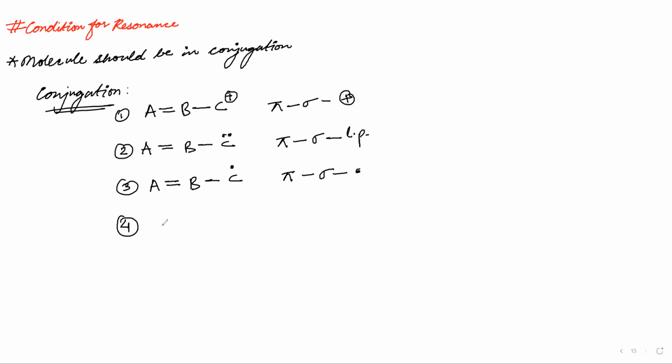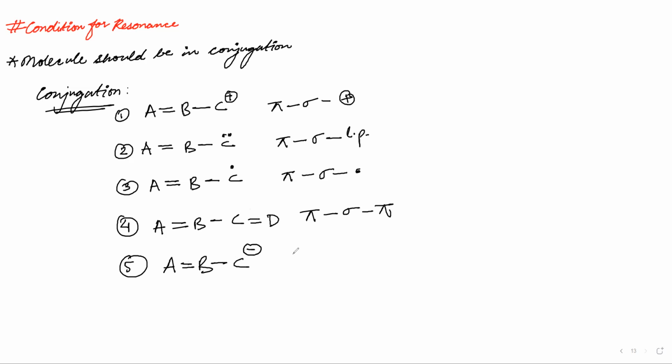The fourth case is A double bond B, single bond C, and C having another double bond with D. This will be pi, sigma, pi. The fifth one is A double bond B, single bond C, with C having a negative charge. This is again pi, sigma, negative.